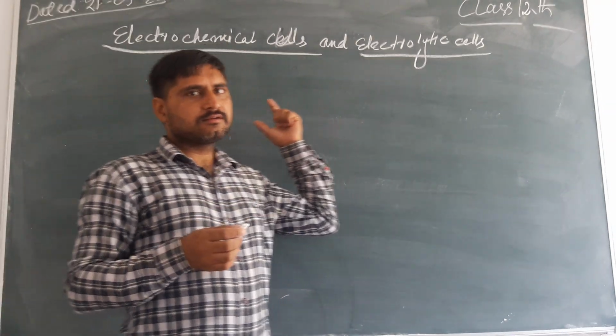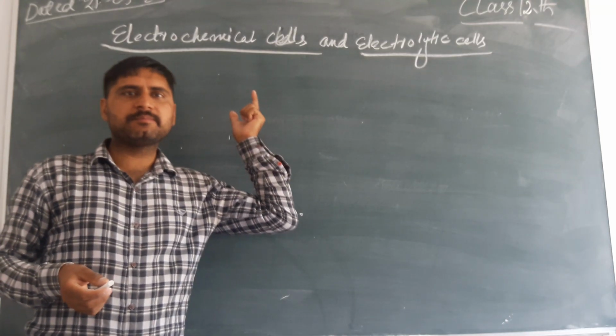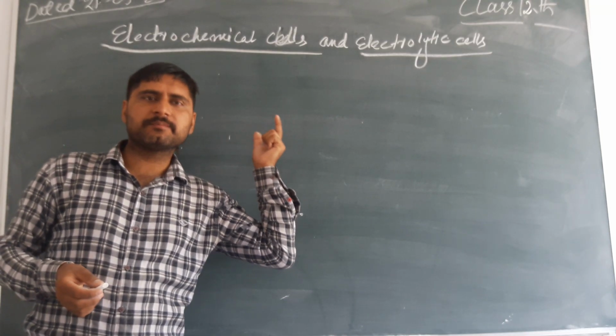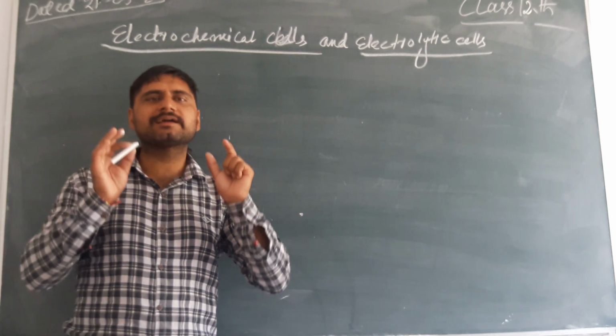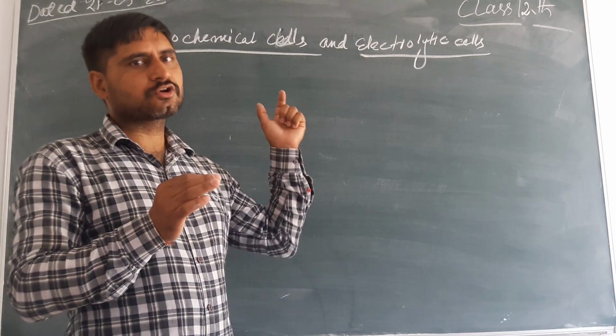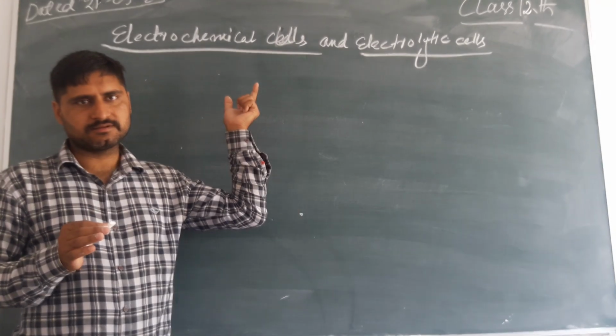These are those cells in which the chemical energy of a molecule is converted into electrical energy, and they are called electrochemical cells.